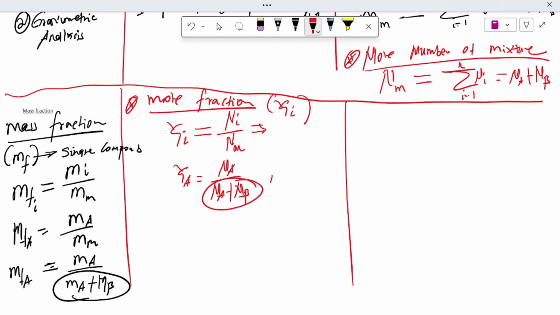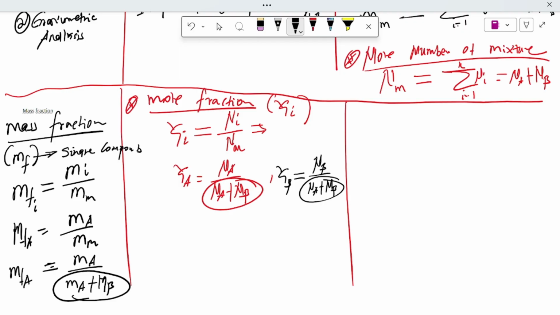Similarly, we find the mole fraction of B, equal to the number of moles of B over the number of moles of A plus the number of moles of B, which, as told you before, is the number of moles of the mixture.